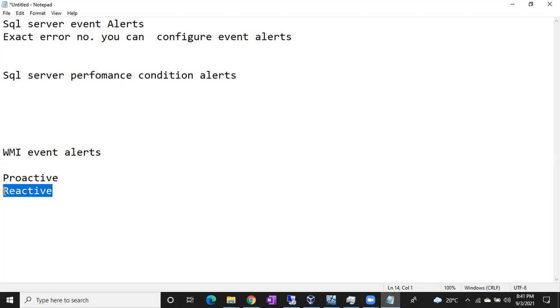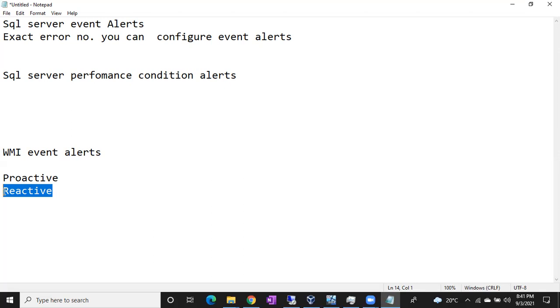Imagine on the AdventureWorks database the data file is 90% full and there is no alert. The next target is that it will fill to 100%, right? The data file will be completely full, and once the issue comes, you are reactive.